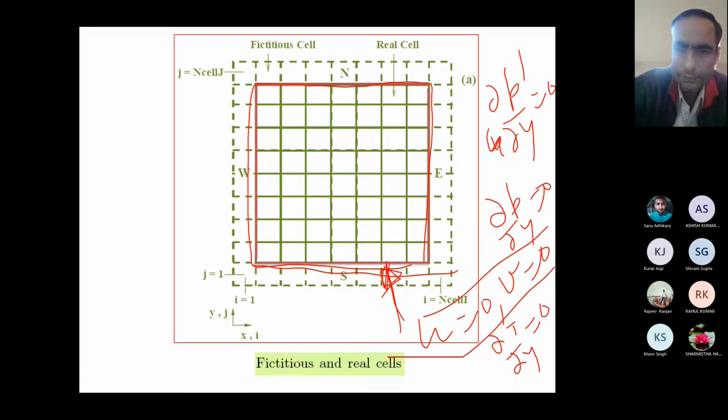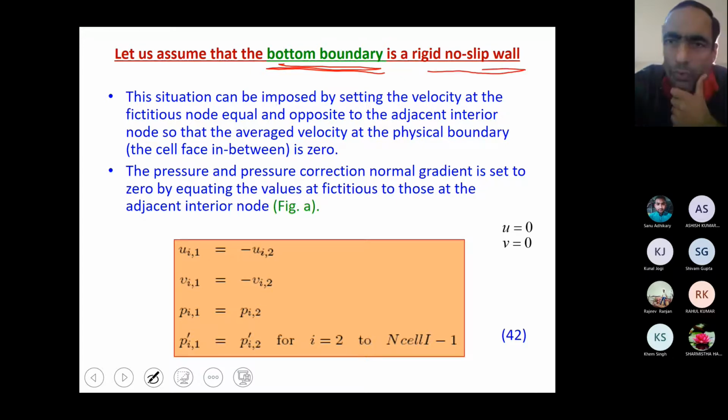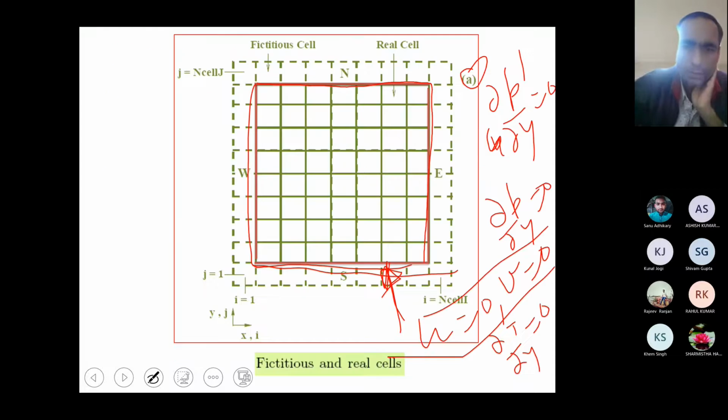Okay? Now this is figure A. This figure A is what we are referring to for the implementation part. Now, let's say the bottom boundary is a rigid no slip wall. So for no slip we already know the boundary condition, and now we have to implement it. Only keep in mind this boundary condition now.